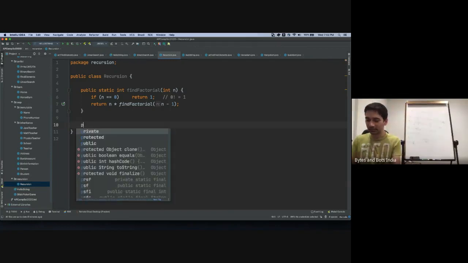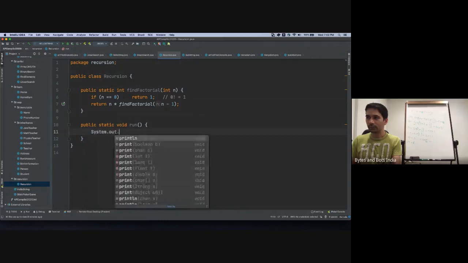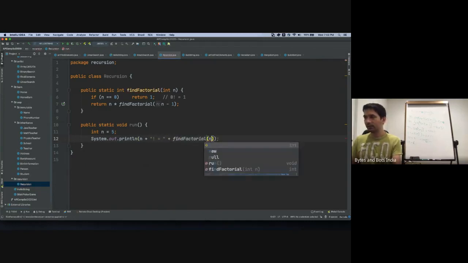It's a public static void run my program and System.out.println. Let's say int n is equal to 5, and a tutorial is equal to, let's quickly run this.